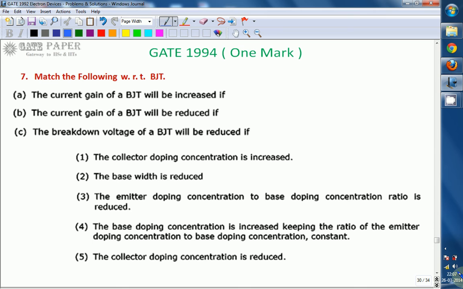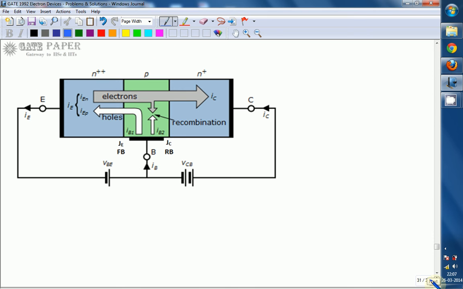Now we know that a BJT can act as an amplifier only in the active region. A BJT can act as an amplifier only because of the base, and the base has two important characteristics. One is that it is very lightly doped, that is, the doping concentration is very low.